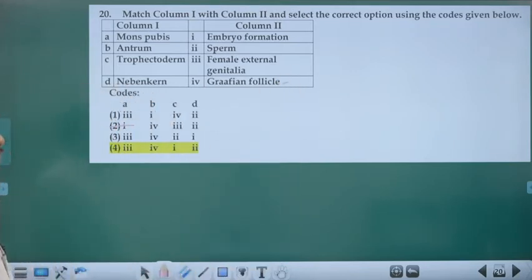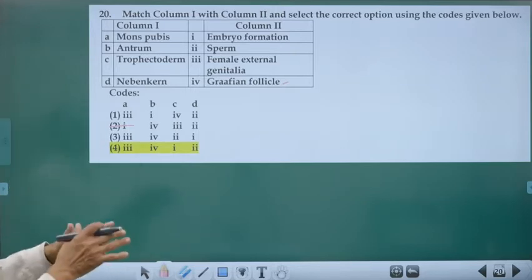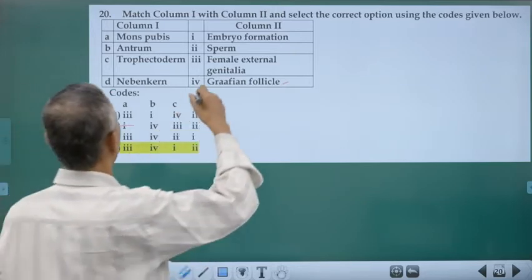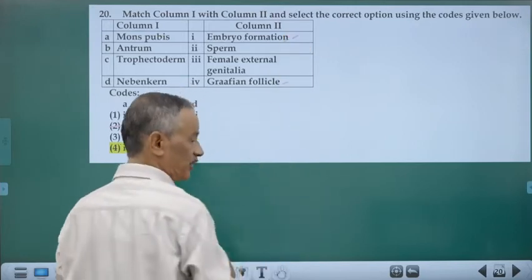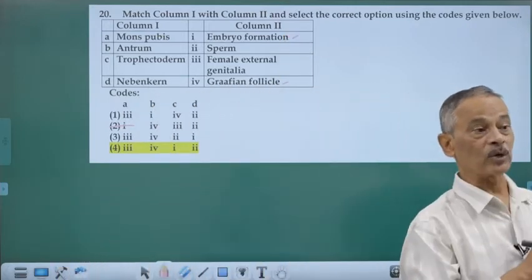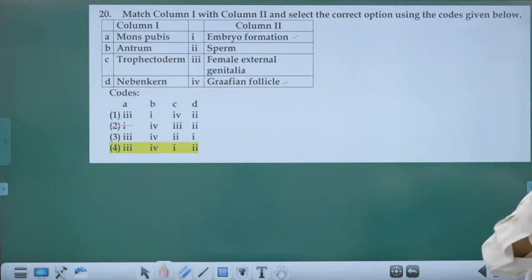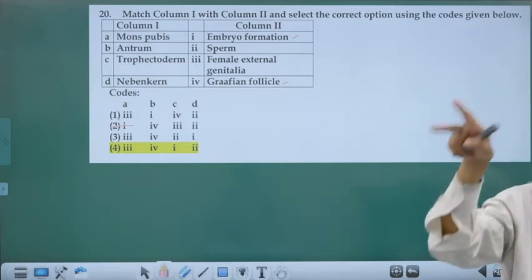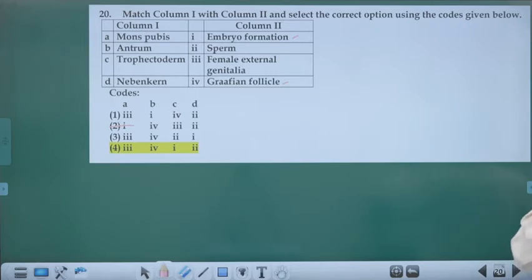Trophectoderm. Trophectoderm is the outermost layer of the blastocyst that will get attached. So is it embryo formation? Actually, the embryo is not formed from trophectoderm. Trophectoderm gives rise to the structures that form the placenta and extra-embryonic membranes.